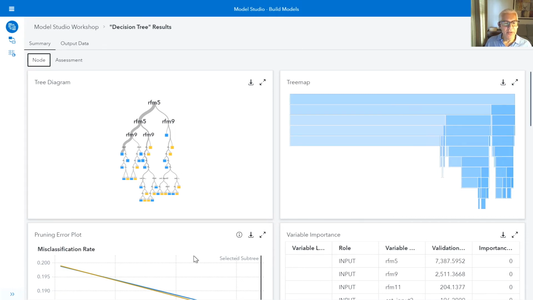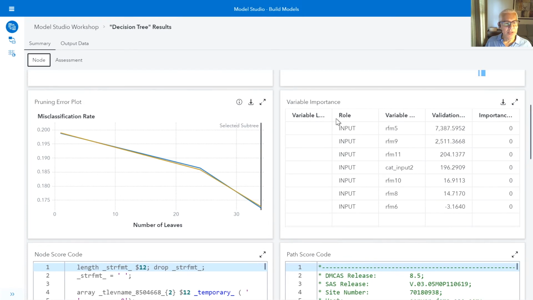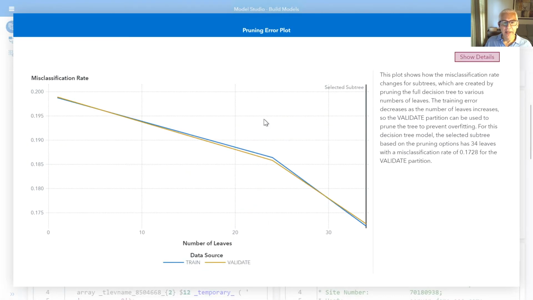I'm going to come down to the error pruning plot. Let me scroll down here and also show you, when we expand on that, one of the things that I love is that we do get a little bit of text here that basically tells us, using that validation partition in order to prevent overfitting, the selected subtree was a total of 34 leaves.